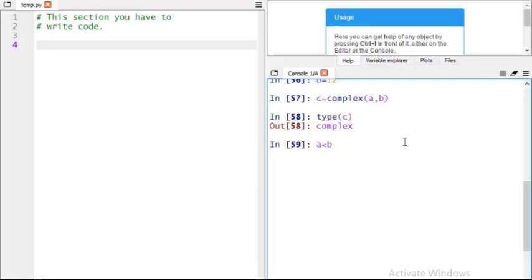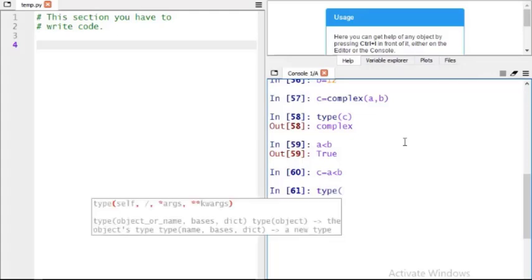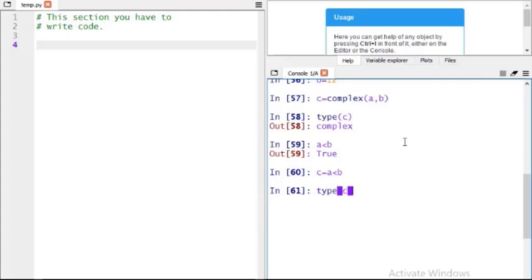You can see this value here, and you can assign this condition to a variable. You have to write c equal to a less than b. Again I write c, then we get our value. We can check the type of c, and then we are able to see its type.